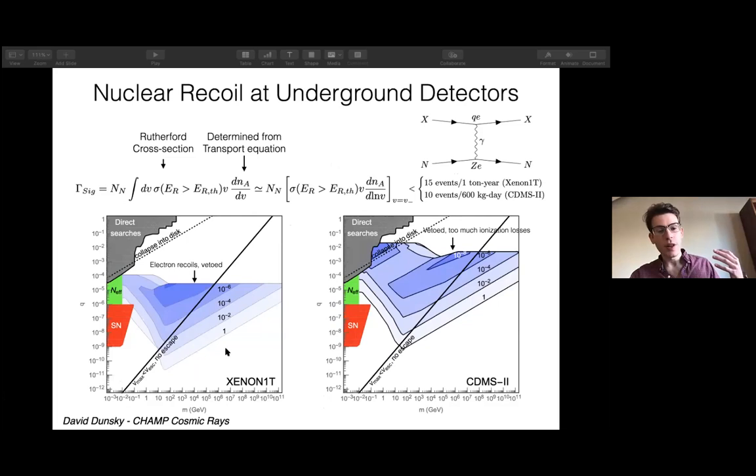And we can plot, for instance, when the signal rate is above 10 to 15 signals per exposure time. These contours show the fraction of dark matter that can be champs in the mass and charge plane. You can see that these nuclear recoil detectors can reach very low charges and very large masses and constrain champs quite powerfully, but they can't actually reach large Q because generally they're veto experiments. They get vetoed by too much electron recoil deposits.